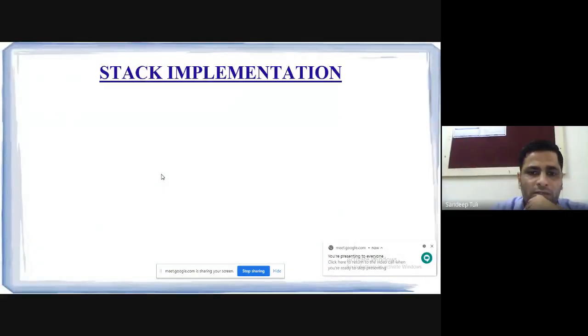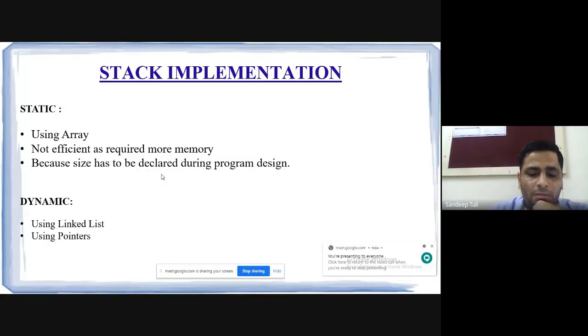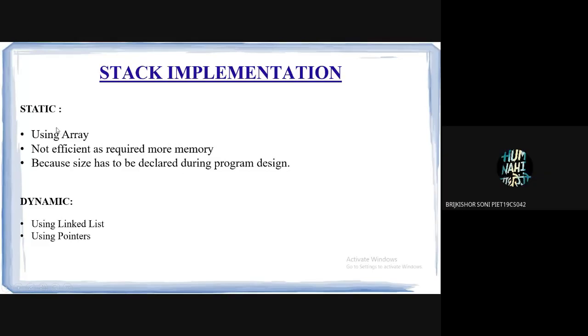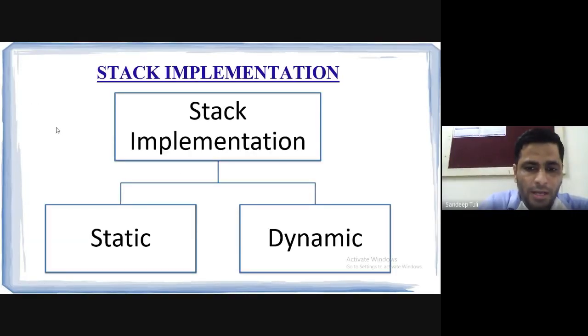So there are two kinds of implementation, one is static and one is dynamic. Please remember that static will always be using an array and dynamic will always be using a linked list, along with the pointers. Is it okay now? Any doubt till now? That is very important because in every data structure we will learn this. Yes, sir. Static implementation and dynamic.